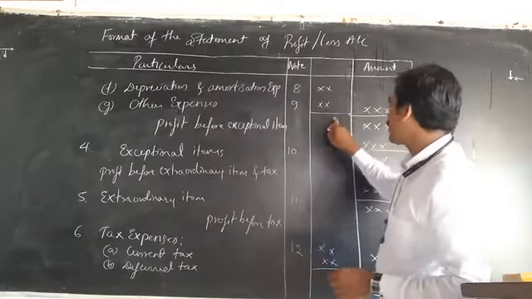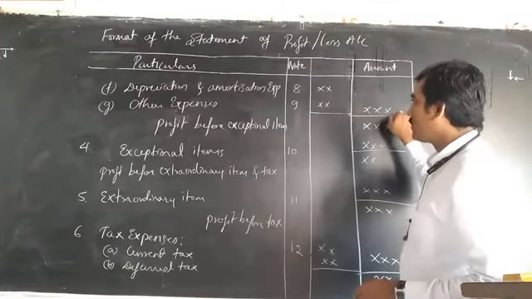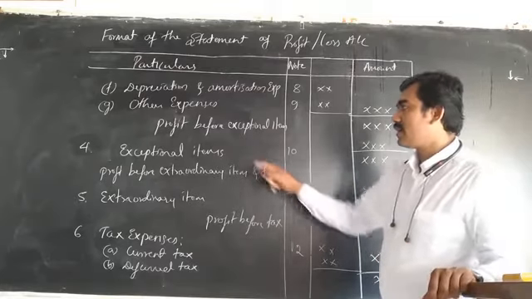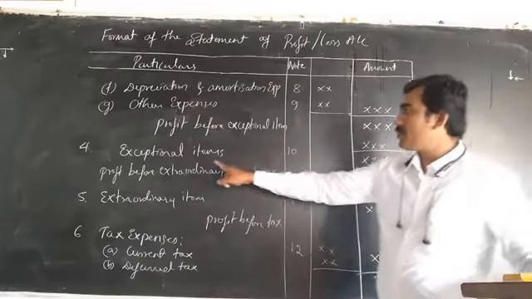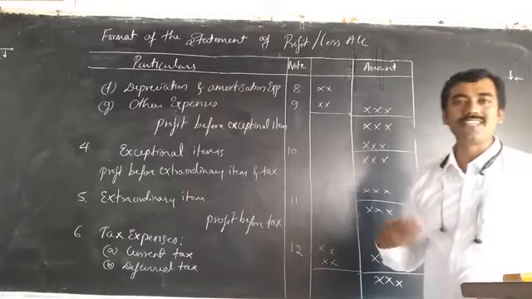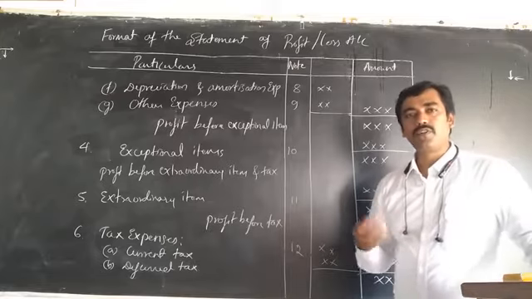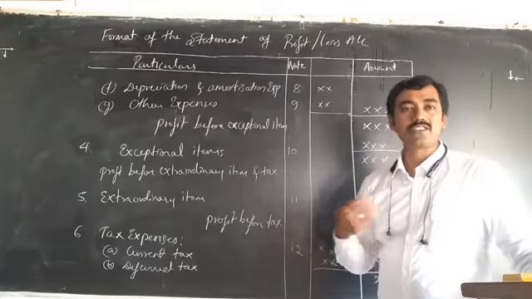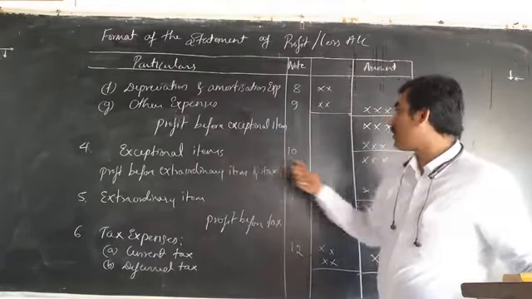So up to here we add up and write it here. That means profit before exceptional items. Exceptional items come next. After profit before exceptional items, we take the exceptional items, like profit on sale of fixed assets, profit on sale of tangible assets, profit on sale of intangible assets, or losses on sale of tangible assets, losses on sale of intangible assets, like that. Those are the exceptional items we take.